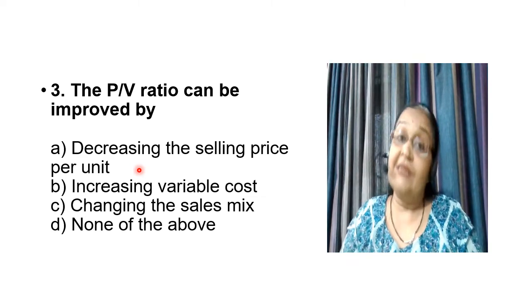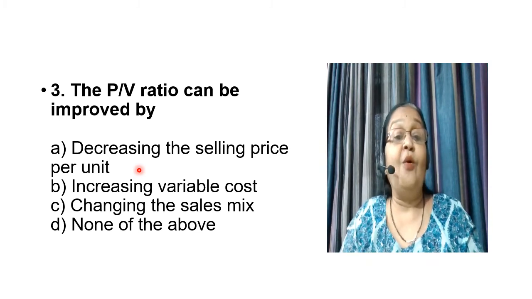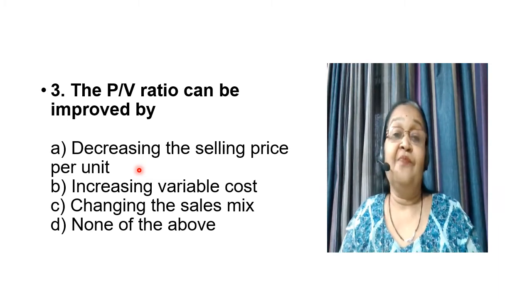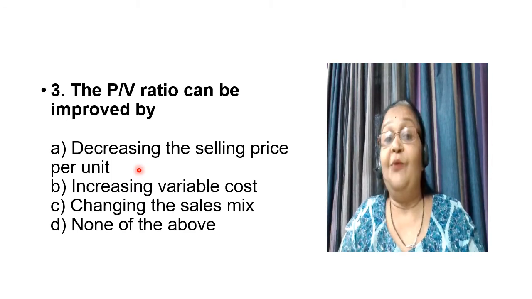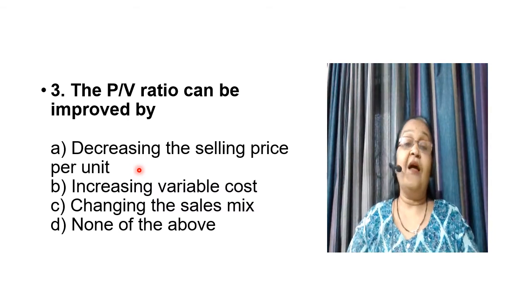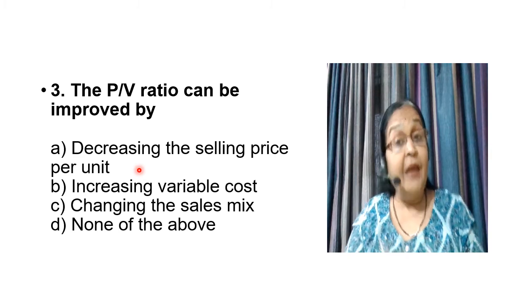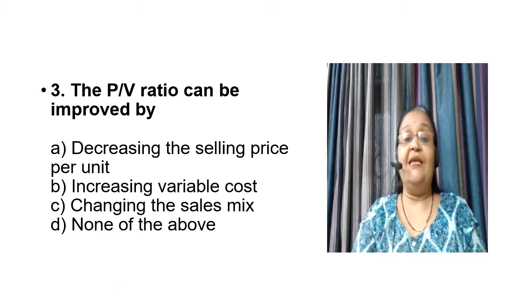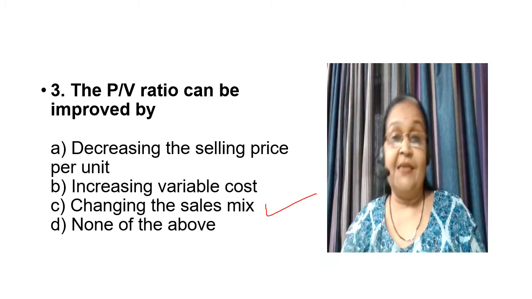Let us speak about the second one, increasing variable cost. If you are increasing variable cost, under those circumstances also, the contribution is going to reduce. Therefore, we are not in a position to improve the PV ratio. But yes, if we are changing our sales mix, of course, we will be in a position to improve our PV ratio. So, our right answer is answer number C, that is changing the sales mix.